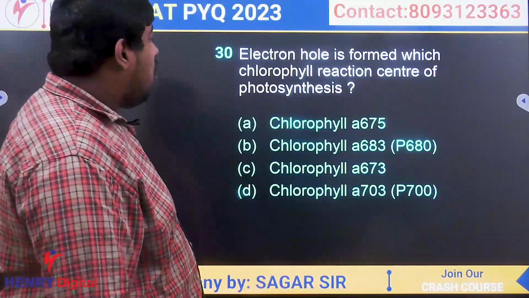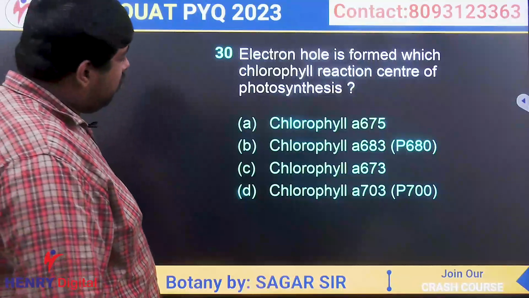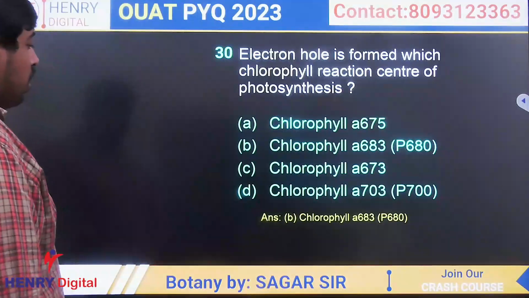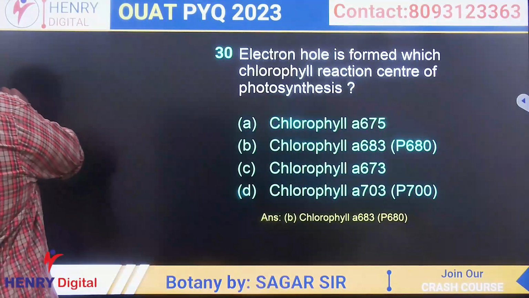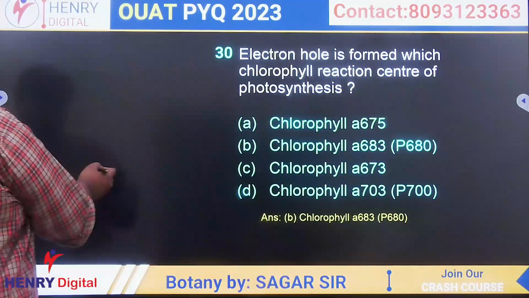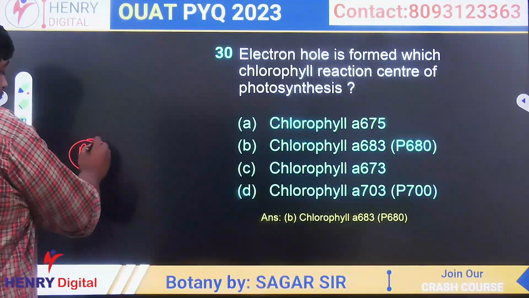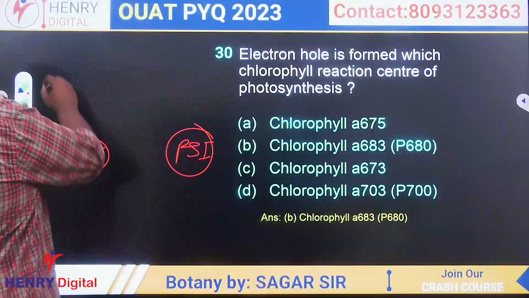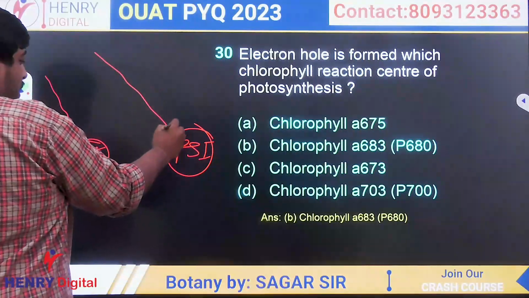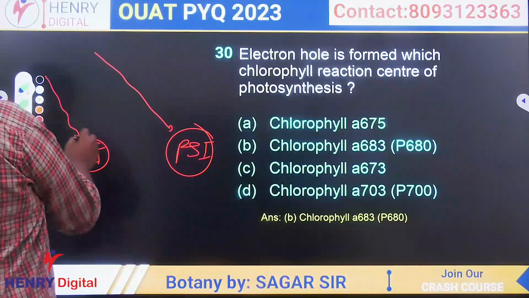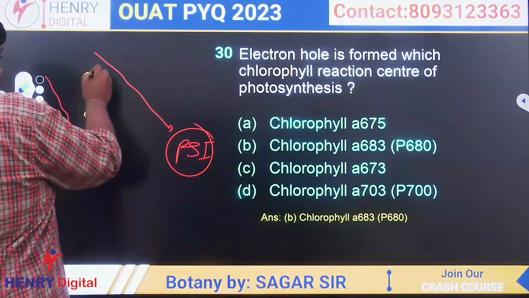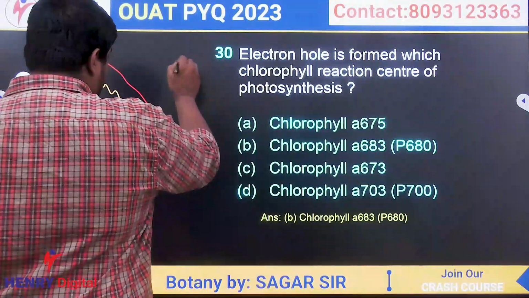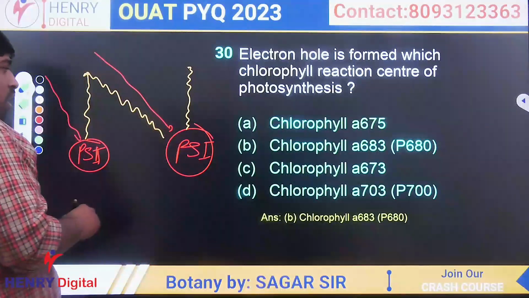Electron hole is formed in which chlorophyll reaction center of photosynthesis? It is a question from non-cyclic photophosphorylation. In non-cyclic photophosphorylation, the arrangement of reaction centers is like this. This is photosystem 2, this is photosystem 1. When light falls on PS2 and PS1, their electrons get excited. Through various electron carriers, electrons from PS2 are transmitted to PS1, so there will be no hole formation in PS1.